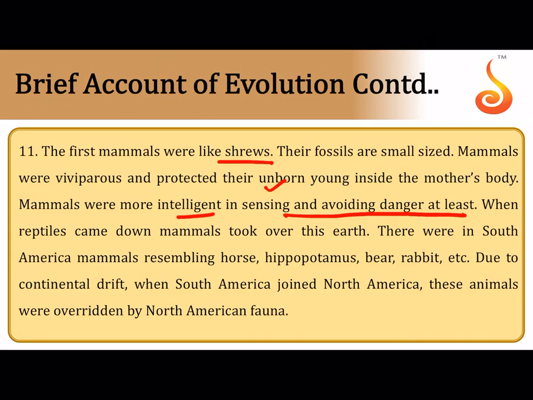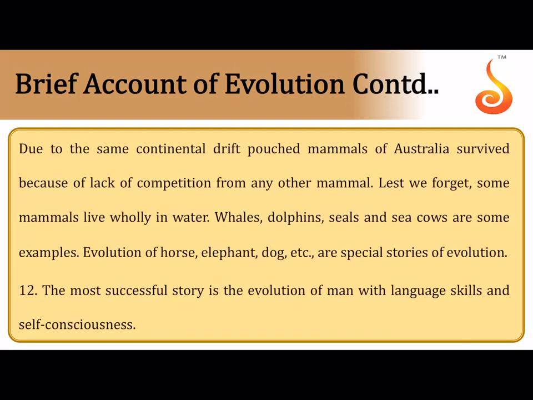When reptiles came down, mammals took over the earth, and there were lots of mammals in South America like horse, hippopotamus, bear, rabbit, etc. And then due to continental drift, what collided with what? North America collided with South America, and very soon mammals present in South America faced severe competition from mammals coming down from North America.